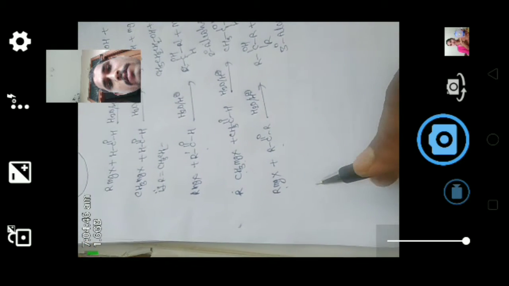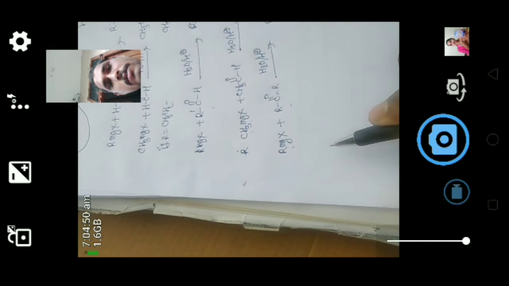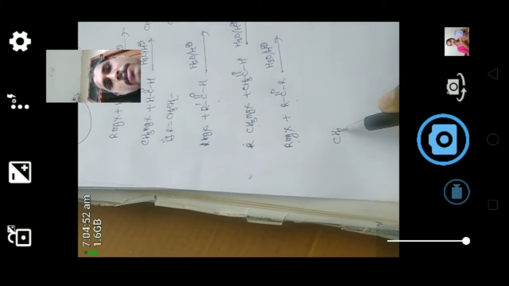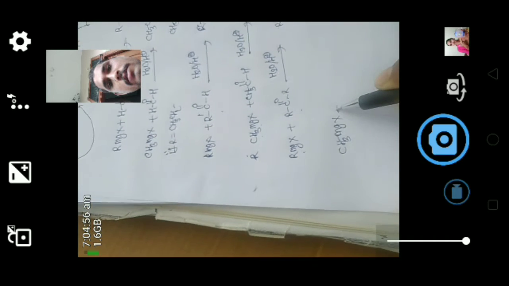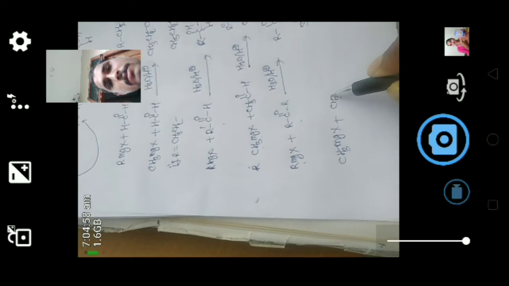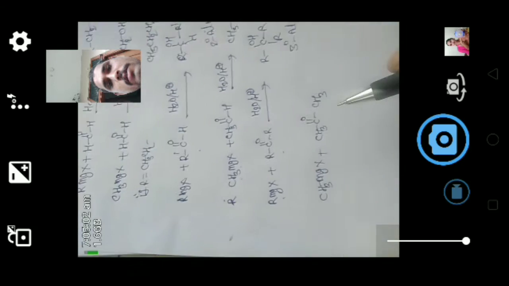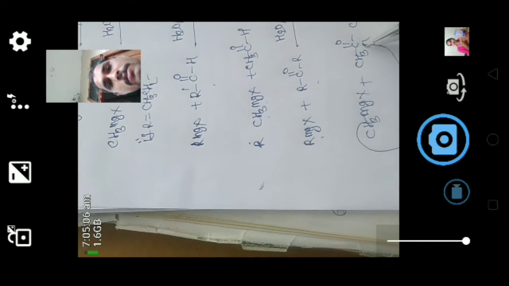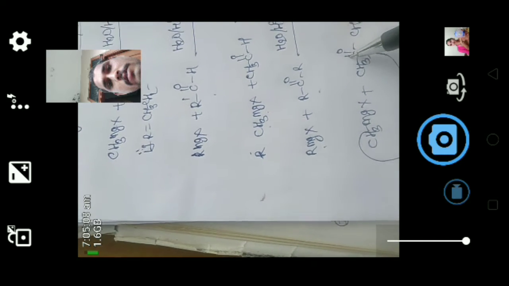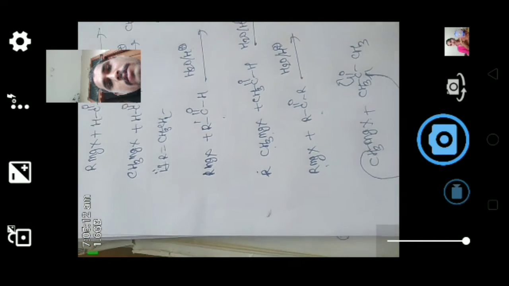Now you see one example here: CH3MgX plus acetone. CH3 is the negative part, and MgX is the positive part, and the attack happens here.